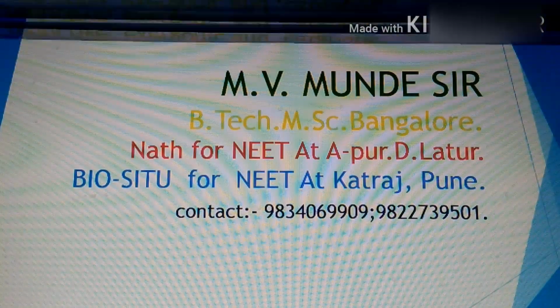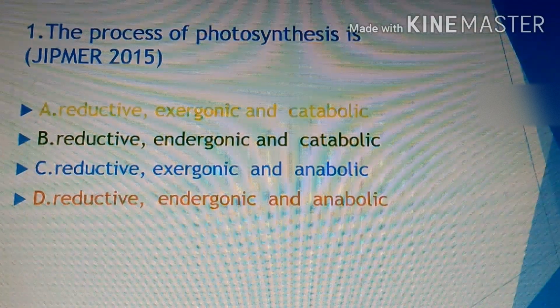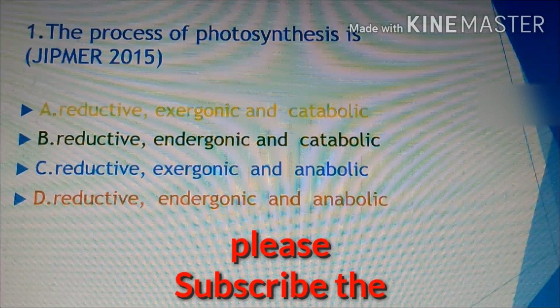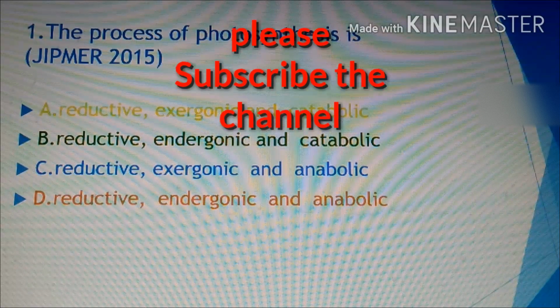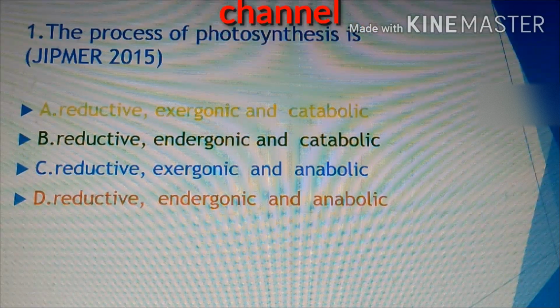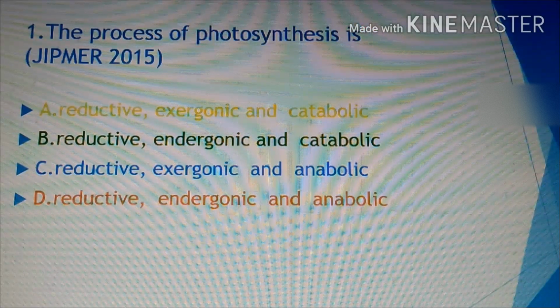Next, in this quiz pattern, our first question is: the process of photosynthesis is. It is already known to you that photosynthesis is a constructive process, meaning an anabolic process. During photosynthesis, pigments trap the sunlight energy and convert it into chemical energy in the form of ATP, and that is stored in food as food energy.